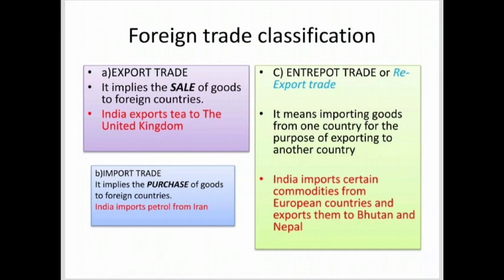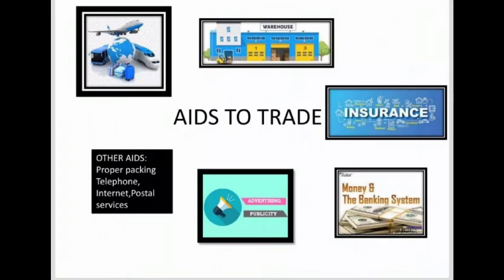Entry port trade or re-export trade. It means importing goods from one country for the purpose of exporting to another country. For example, India imports certain commodities from European countries and again exports them to Bhutan and Nepal. Next, aids to trade. Aids to trade means the means of trading. That is, the different means and methods which help and are involved in trading.